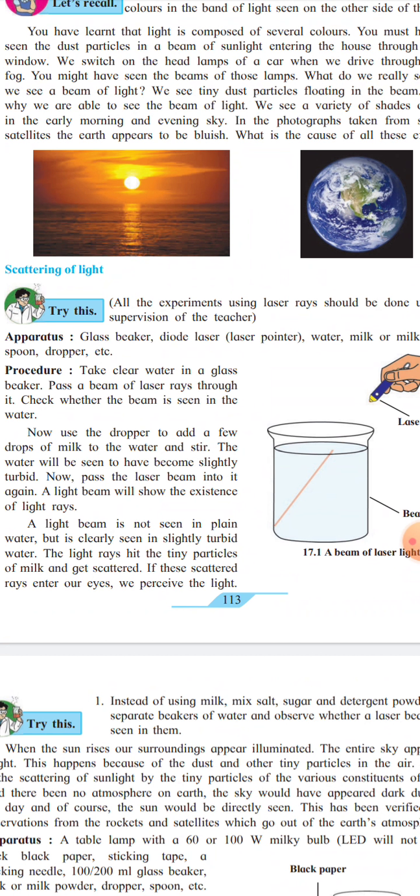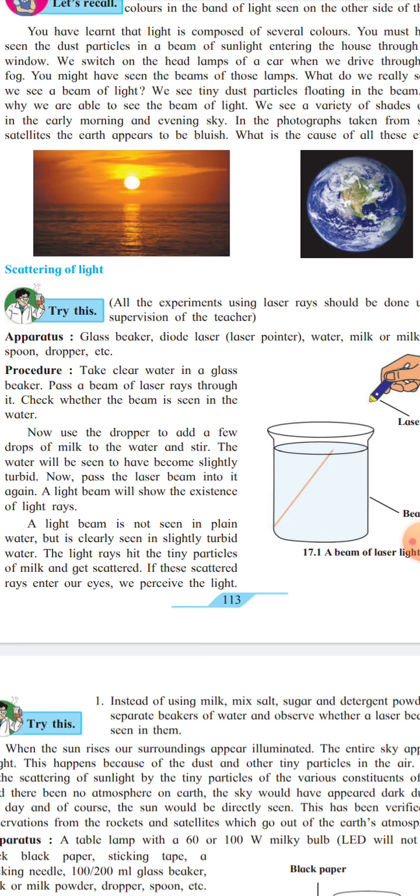A light beam is not seen in plain water, but it is clearly seen in slightly turbid water. Turbid water means the water in which we added a few drops of milk. The light ray hits the tiny particles of the milk and gets scattered. If these scattered rays enter our eyes, we perceive the light.